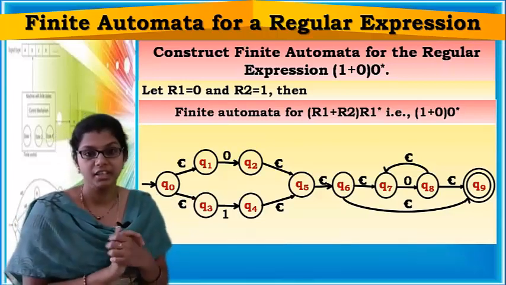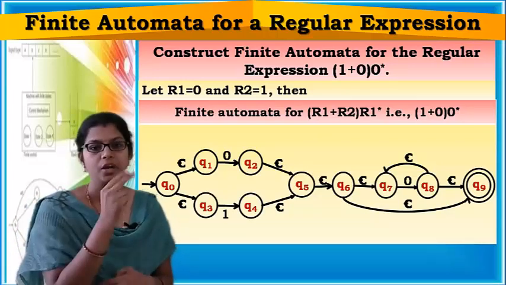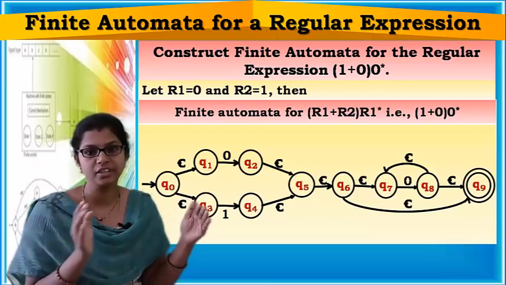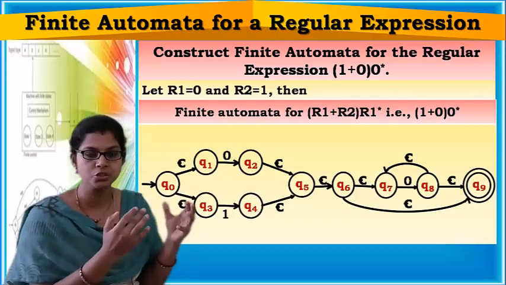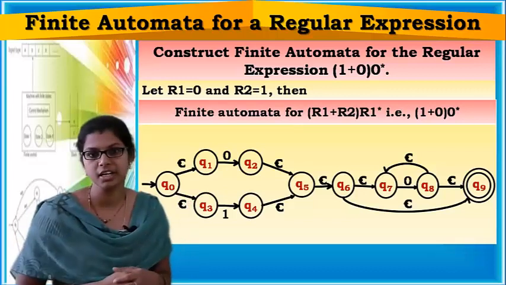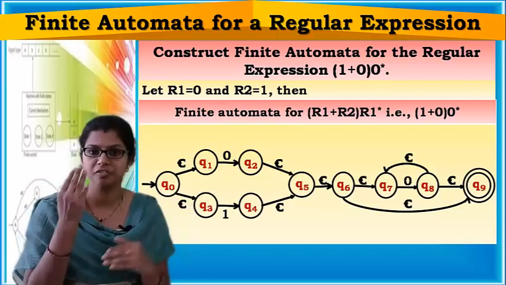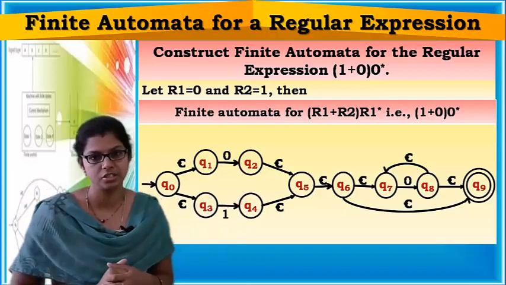So in this video, we have covered two examples. In the first regular expression, we worked with a combination of two operations: union and closure. In our second example, we went through a combination of three operations: union, closure, and their concatenation.